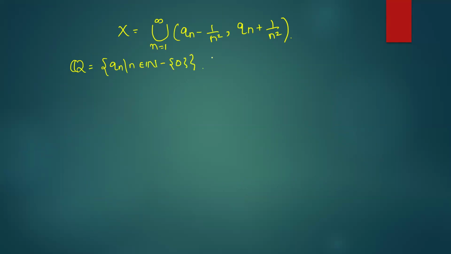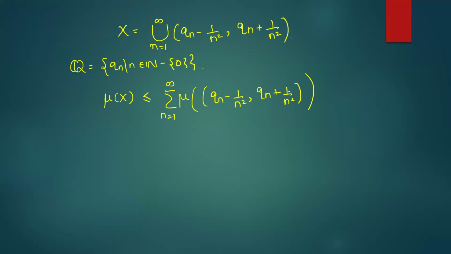This is the information what we have. अगर मैं इस सेट का मेजर निकालूं, so what is the measure of this set X? The measure of this set X is less than or equal to summation n equals 1 to infinity, measure of this interval (Qn minus 1 by n square, Qn plus 1 by n square).